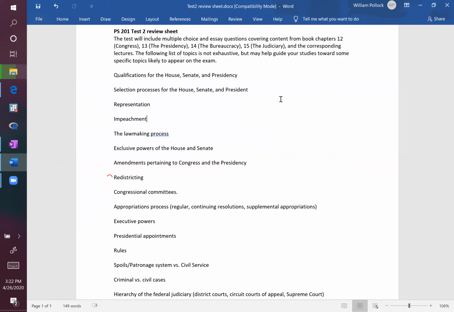We have the census every 10 years to count the number of people in the country and the number of people in each state, and then we reapportion our 435 seats in the House toward each state, depending on the number of people in each state. Okay? So redistricting occurs when the number of seats is changing in some state. In North Carolina, we're anticipating going from 13 districts up to 14. I think that's the most common estimate that I'm seeing. So we'll need to redistrict following the census if that occurs.